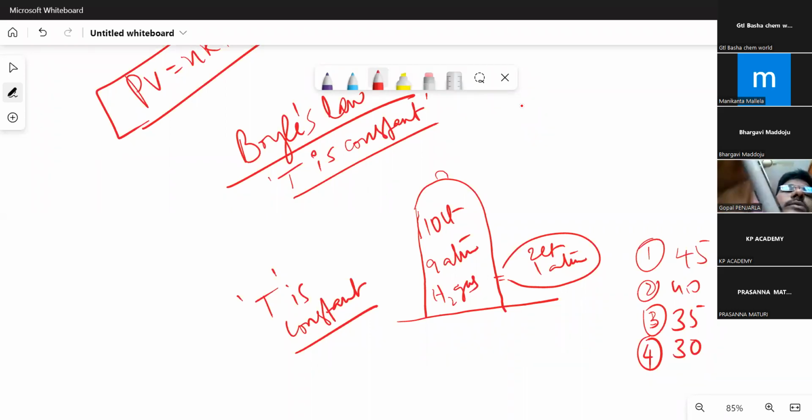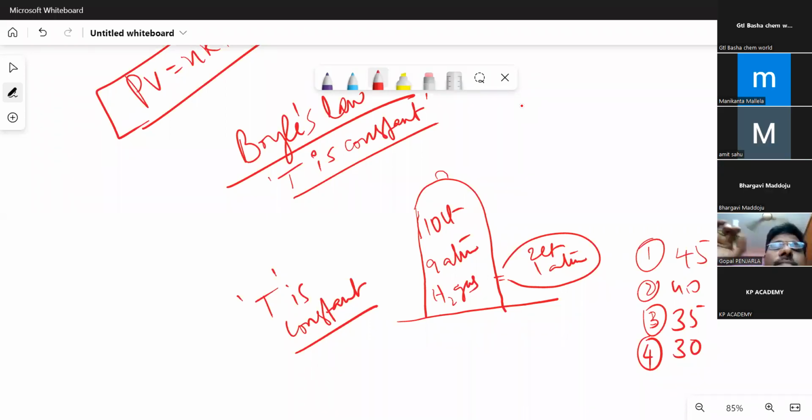And you're all in the teaching field. Okay. Can you send me the answer? What is the answer to this question? At constant temperature, there is a container whose volume is 10 liters, and inside it there is 9 atmosphere pressure. It's filled with hydrogen gas. And we have to fill up balloons, each of them having a volume of 2 liters and 1 atmosphere pressure.